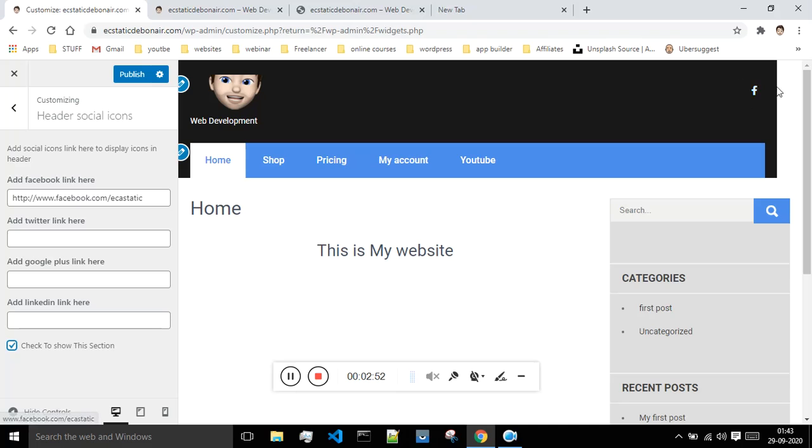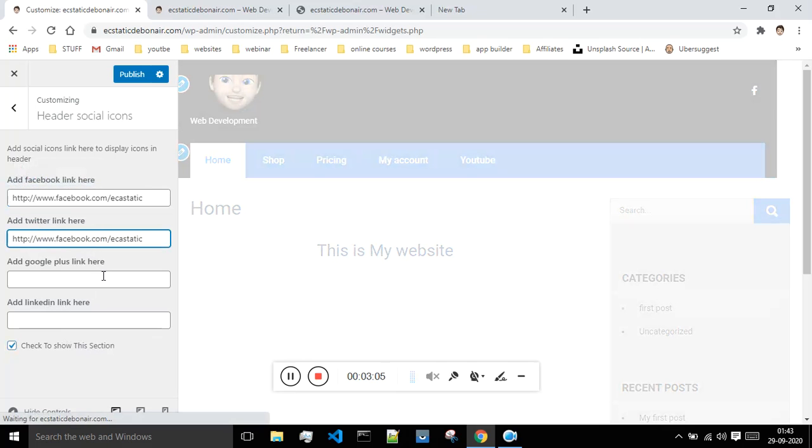Okay, now that Facebook option is present over here, I'm getting this Facebook option. Then the Twitter, Google Plus, and LinkedIn are also present. I don't know what's the issue with this Instagram. Let me just see whether Instagram is coming or not.